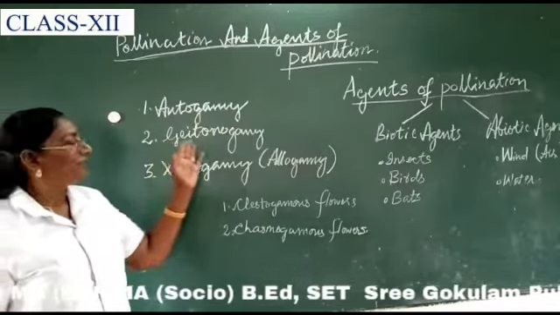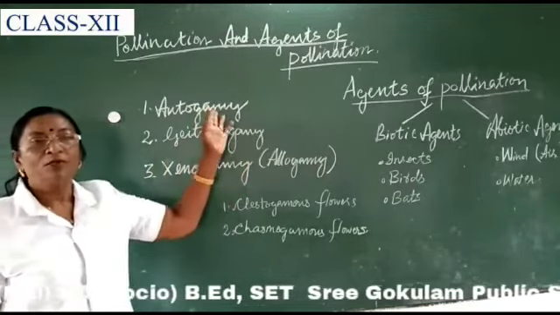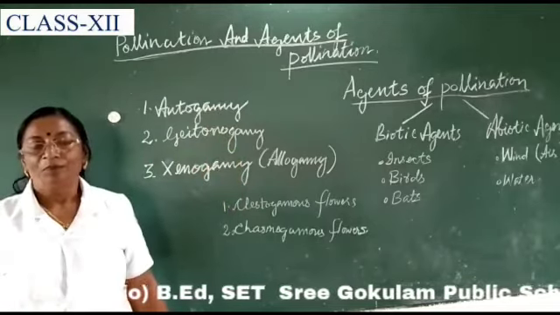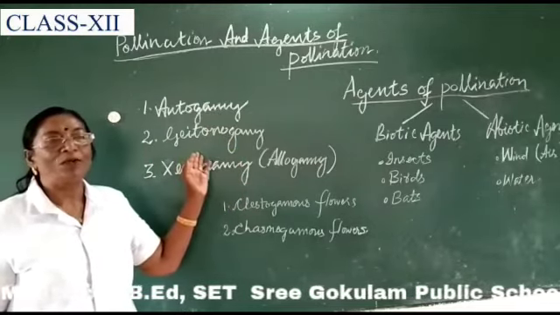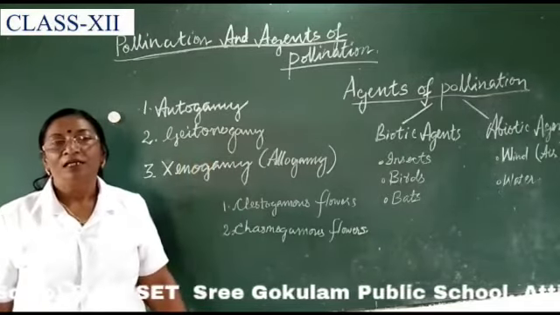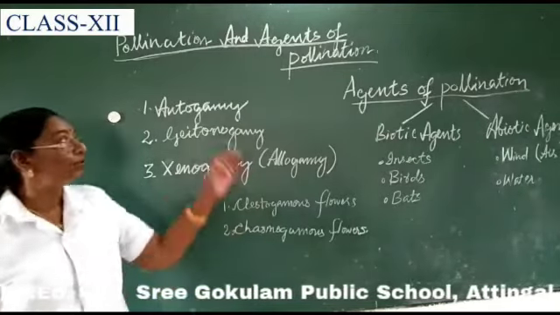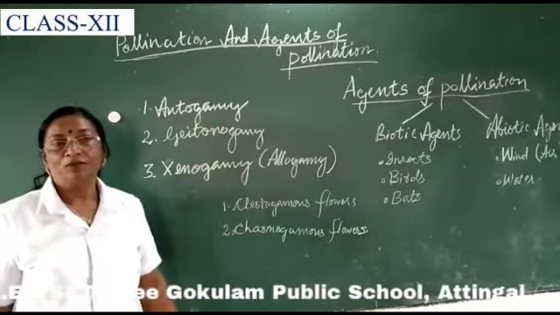And in the case of geitonogamy, it is very similar to that of autogamy or self-pollination, because here the transfer of pollen grain is from anther to stigma of the flowers of the same plant. That is why it is similar to autogamy or self-pollination.